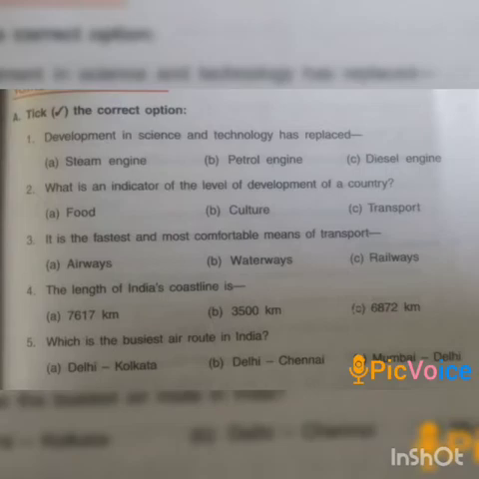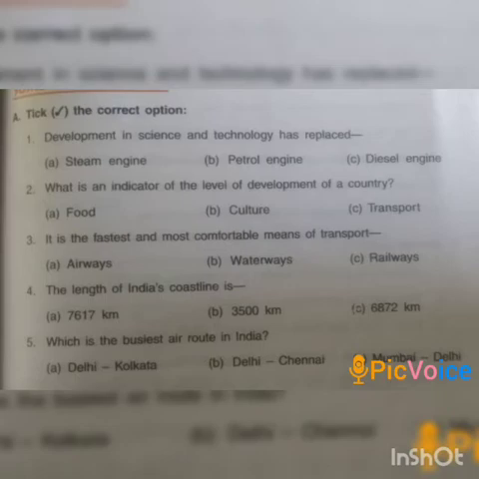Students, in this exercise, you are given 3 options with each question. You have to read carefully and choose the correct one. Now, let's see first number. Development in science and technology has replaced: options are steam engine, petrol engine, diesel engine, and the correct answer is petrol engine. We have already discussed that the development in science and technology helped to replace the earlier steam engines with petrol and electric engines. So the correct answer is petrol engine.